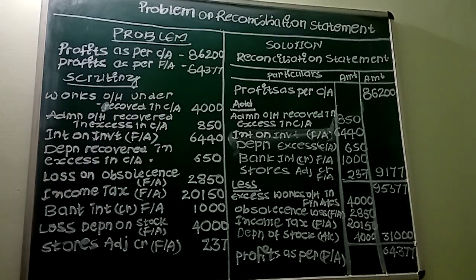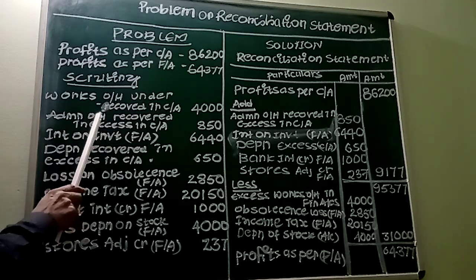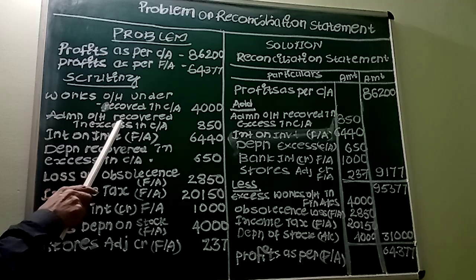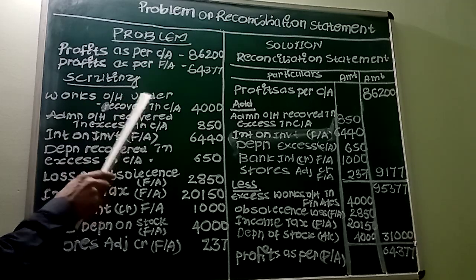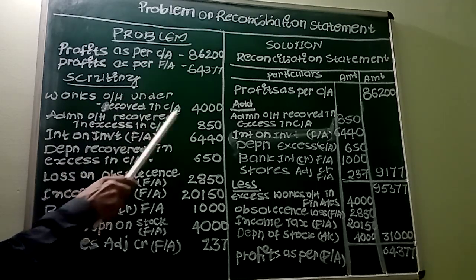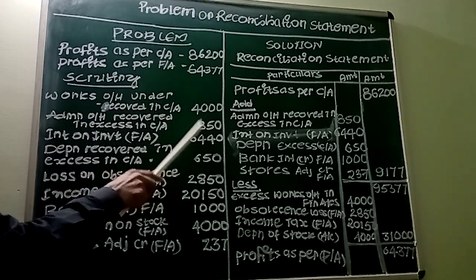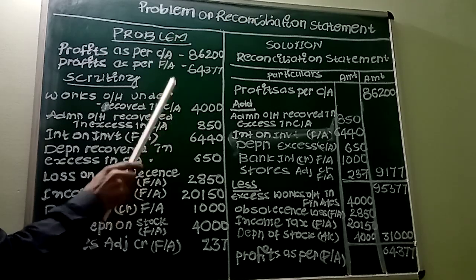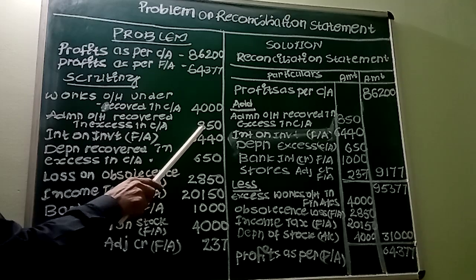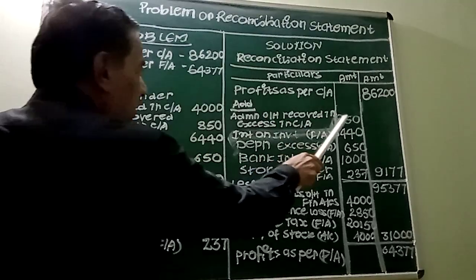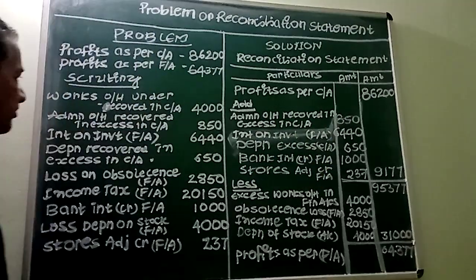Excess in cost accounting means less in financial accounting. So less expenditure in financial accounting. See, this is more. Recovered in excess means it is recovered less in financial accounting. So 850 rupees. So the expenditure in financial accounting is less to the extent of rupees 850. So we have to add this item.